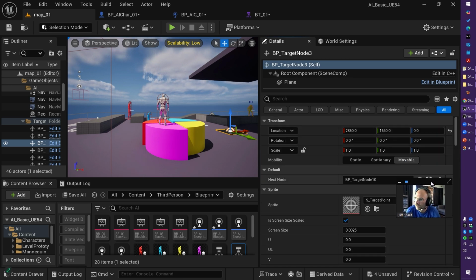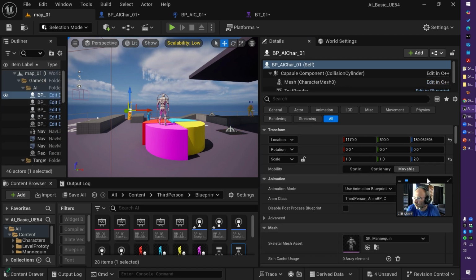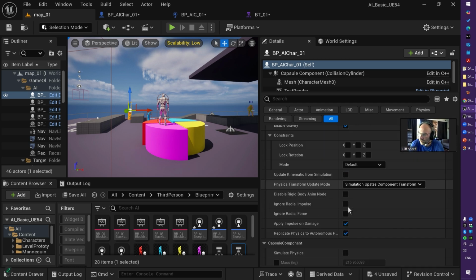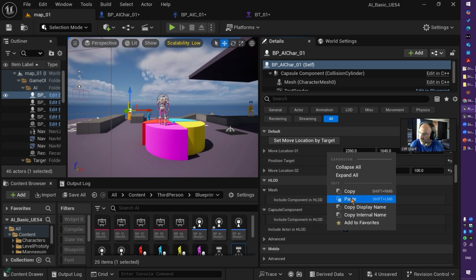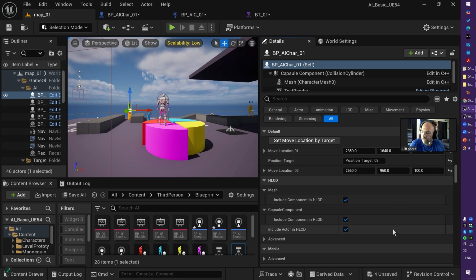Go up, this one. So same location, I just implement it to this guy. Right click, copy back here. Location number 1. Right click and paste. Same location. And also I have a position target. This is my Blackboard key name. Let's change it to, for example, number 1.